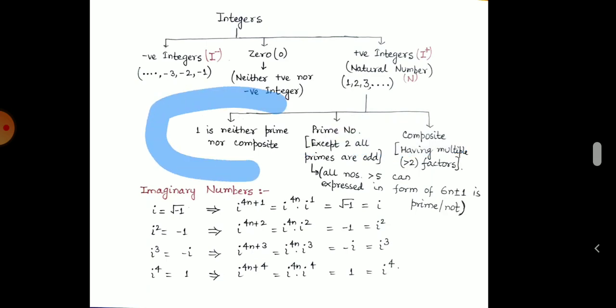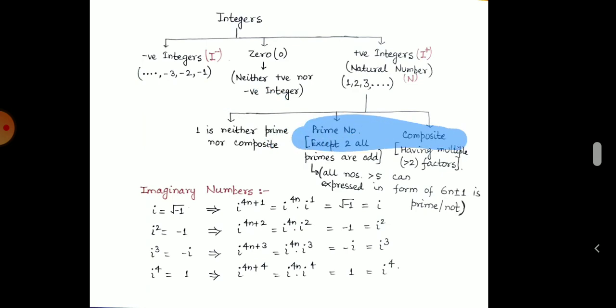The first property is that 1 is neither prime nor composite. For this we first have to understand prime numbers and composite numbers. A prime number is a number which is divisible by itself and 1 only. So a prime number has two factors, that is, 1 and the number itself. There exists only 2 as an even prime number. All the rest of the prime numbers will be odd numbers.